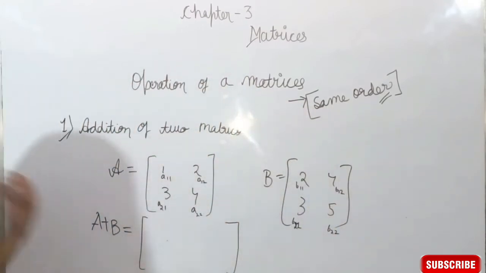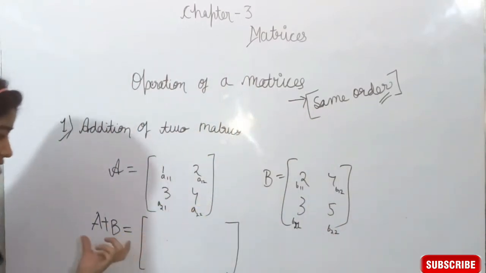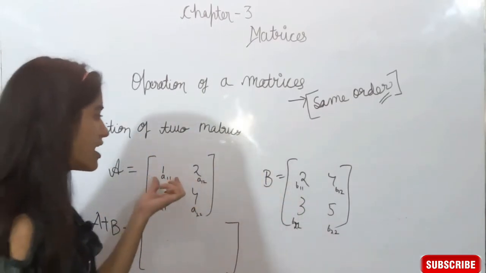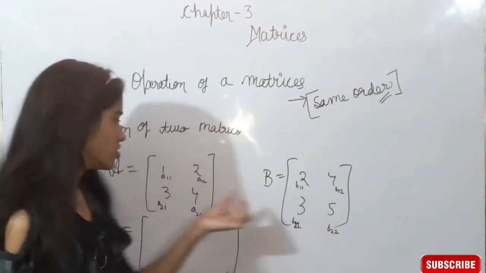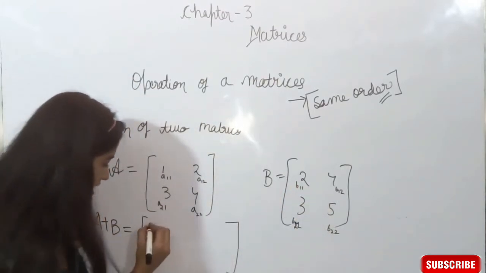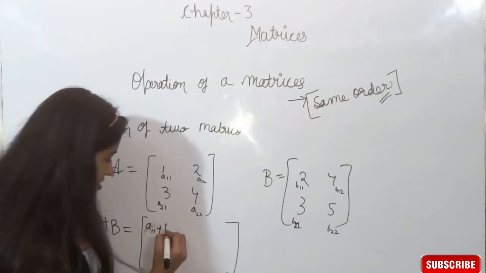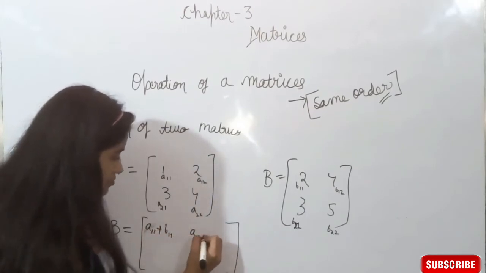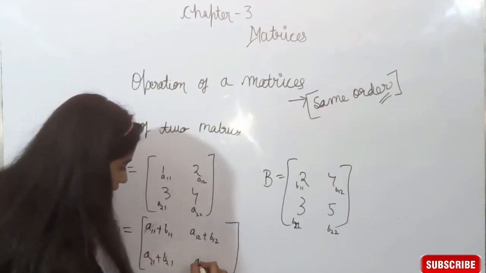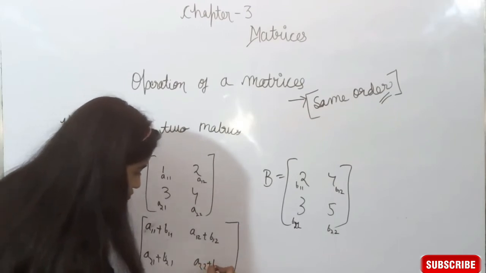So addition of two matrices is the addition of each element of a matrix with the corresponding element of the other. So यहाँ पे क्या होगा, 1 जो है A11 जो है वो B11 से ऐड होगा, A12 B12 से ऐड होगा, A21 is added to B21 and A22 is added to B22.